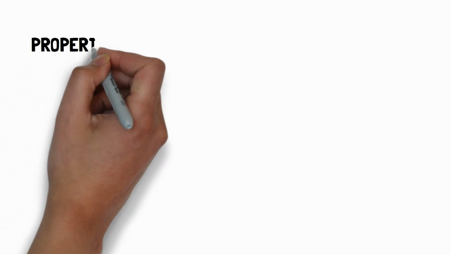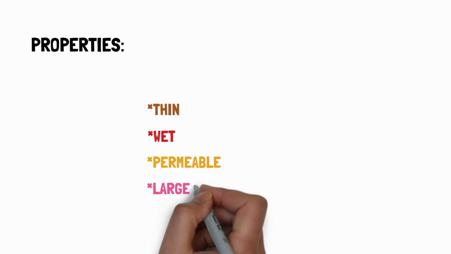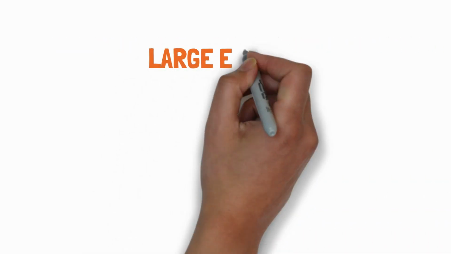These are some properties of the respiratory surface. The respiratory surface should be thin, wet, permeable, and large in relation to the volume of the body. It must be sufficiently large to exchange gases for all the cells of the body.